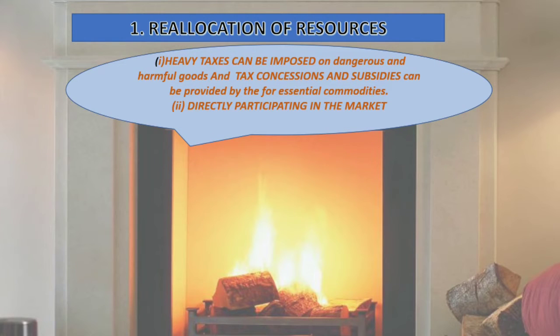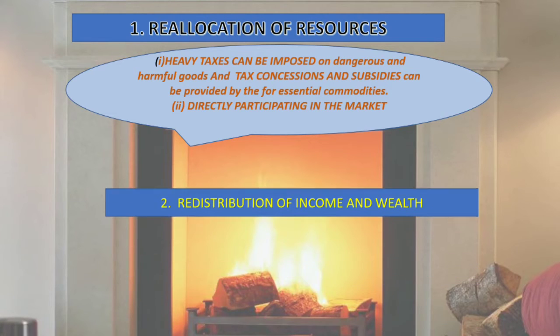So what does the government do for the same? Government can do two things. Firstly, the government can impose high taxes on dangerous and harmful goods to discourage their production. On the other hand, the government can give tax concessions and subsidies for those essential items in the economy. It will encourage the private sector to enter into production. If the private sector does not enter into production due to either less profit or huge investment, then the government should directly participate in the market to reallocate the resources properly.